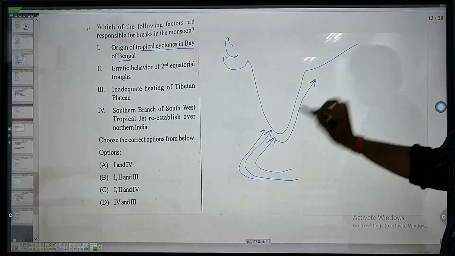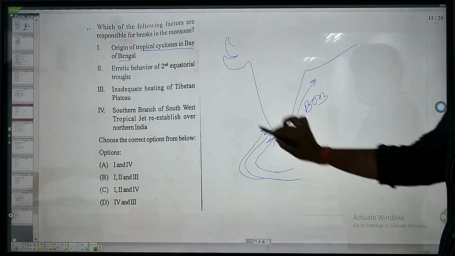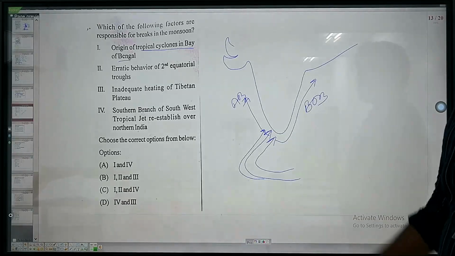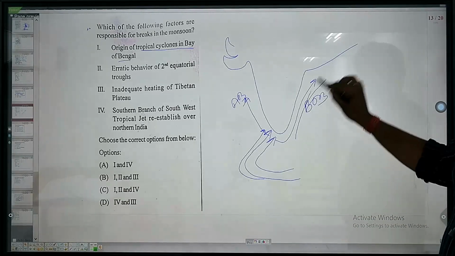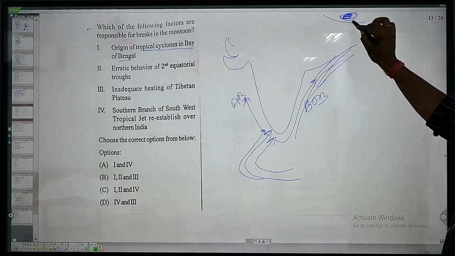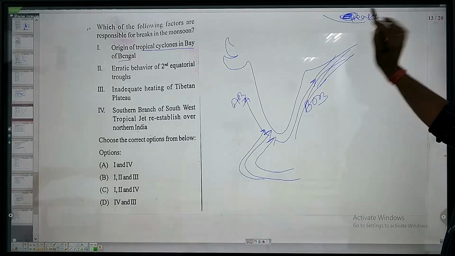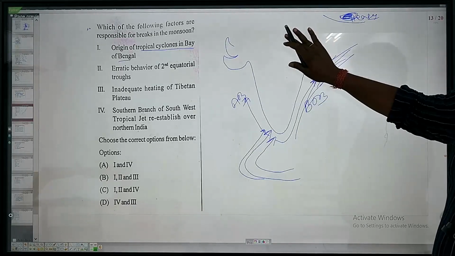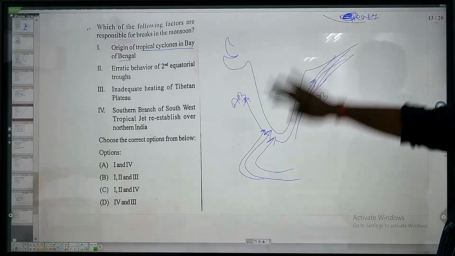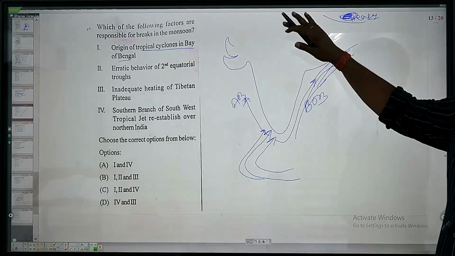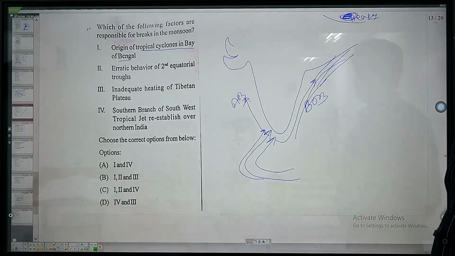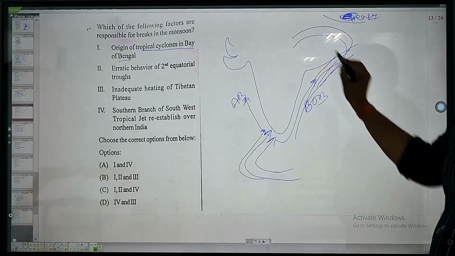It bifurcates into two parts. One is called the Bay of Bengal branch, another one is the Arabian branch. After bifurcating, this is moving towards the Tibetan plateau, which is heated, and due to heating, the second trough or second equatorial trough approaches towards the north in the summer season, and the pressure gradient is pushing these air particles, these winds, in this direction. Now, while it enters into India, it produces rainfall.